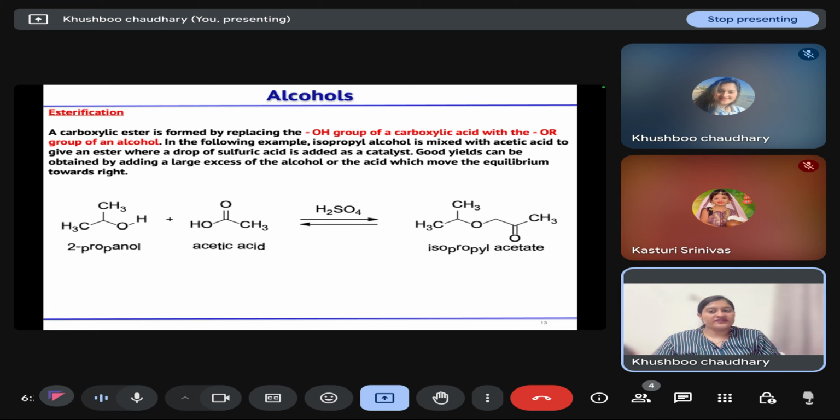Then the next reaction alcohols will show is the esterification reaction, where we treat alcohol with acid and it leads to the formation of ester. For esterification to take place, a catalytic amount of acid is needed so that it will protonate our acid, and then attack of alcohol is more feasible, and it will shift the equilibrium towards the right.